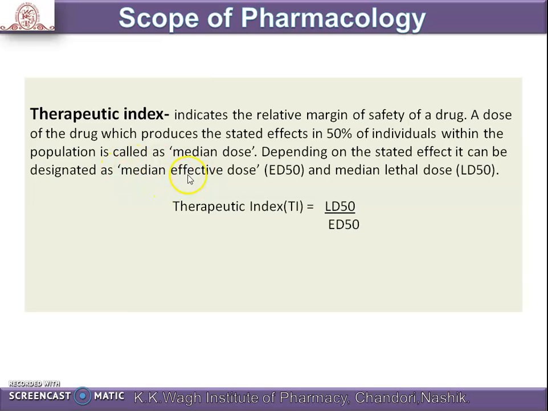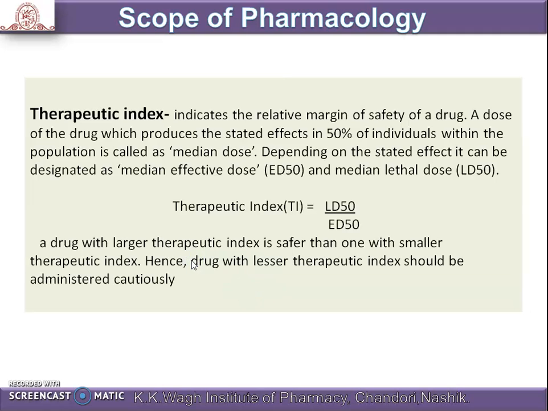ED50 means the dose at which 50% of people get the stated effect, which is why we can take these trials. If 50% of people get the stated effect, it is known as the ED50, and the dose at which 50% die is the lethal dose. That means they do not respond.